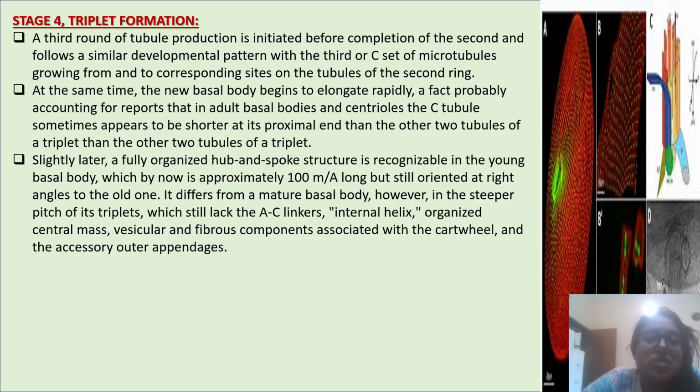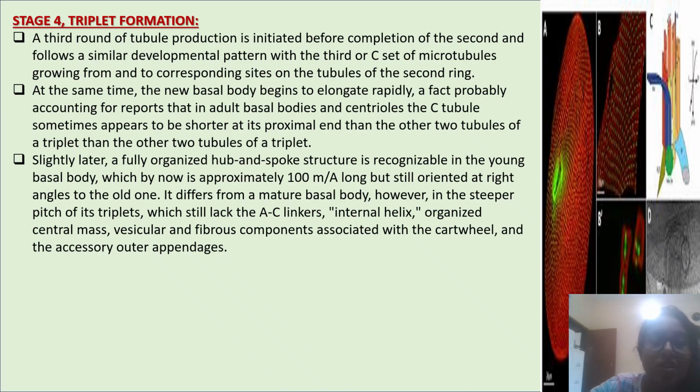A third round of tubule production is initiated before completion of the second and follows a similar development pattern, with the third, or C, set of microtubules growing from and to corresponding sites on the tubules of the second ring. At the same time, the new basal body begins to elongate rapidly, a fact probably accounting for reports that in adult basal bodies and centrioles the C tubule sometimes appears to be shorter at its proximal end than the other two tubules of a triplet.